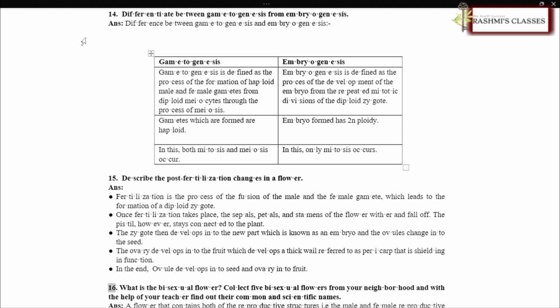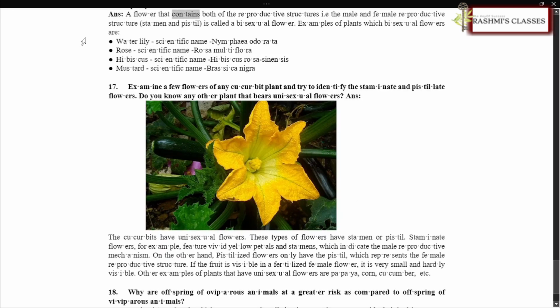16. What is a bisexual flower? Collect 5 bisexual flowers from your neighborhood and with the help of your teacher find out their common and scientific names. ANS, a flower that contains both of the reproductive structures, i.e. the male and female reproductive structures, stamen and pistil, is called a bisexual flower.